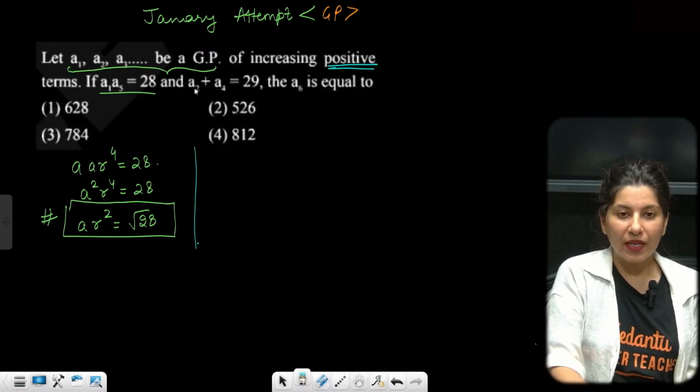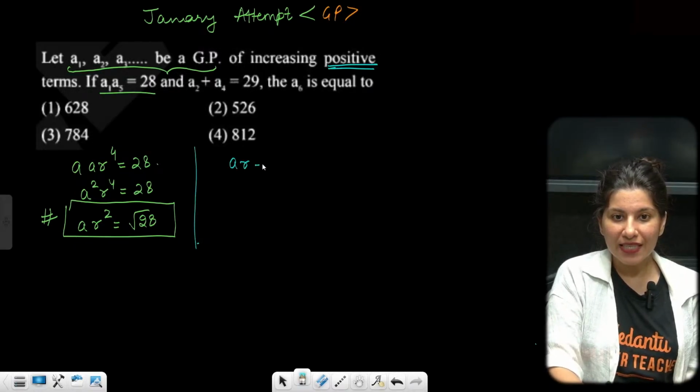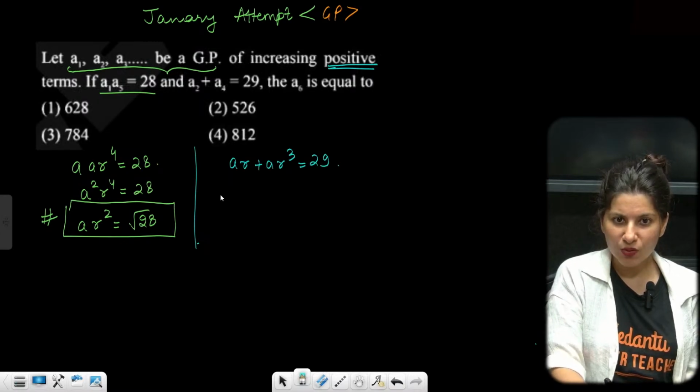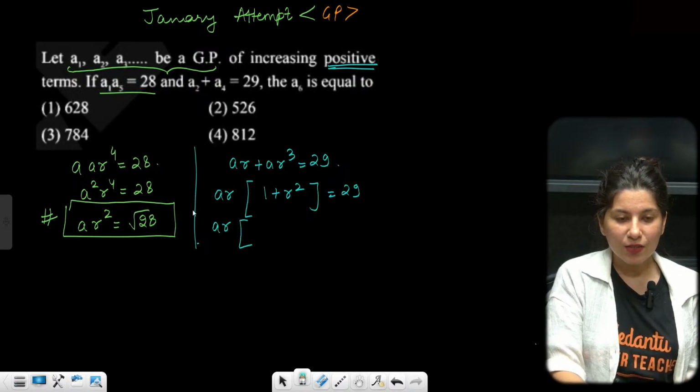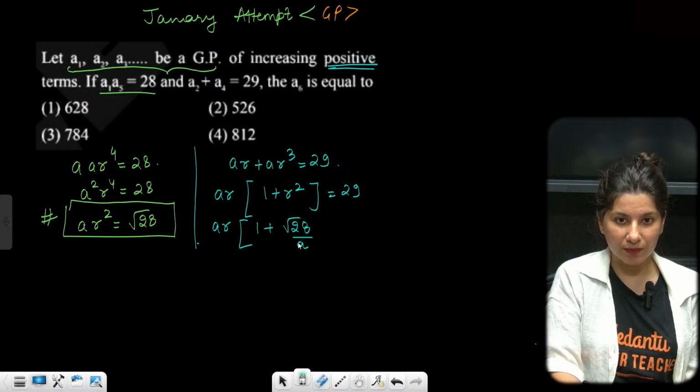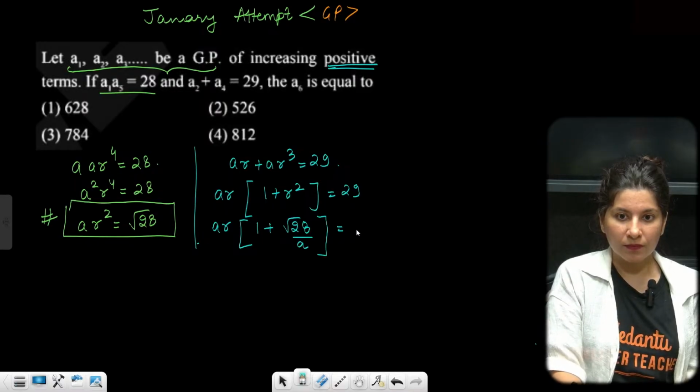Now A2 plus A4, that means AR plus AR cube is equal to 29. If you take AR common, it gives AR times 1 plus R square is equal to 29. Put the value of R square right here, AR square. So ma'am, R square is root 28 upon A is equal to 29.